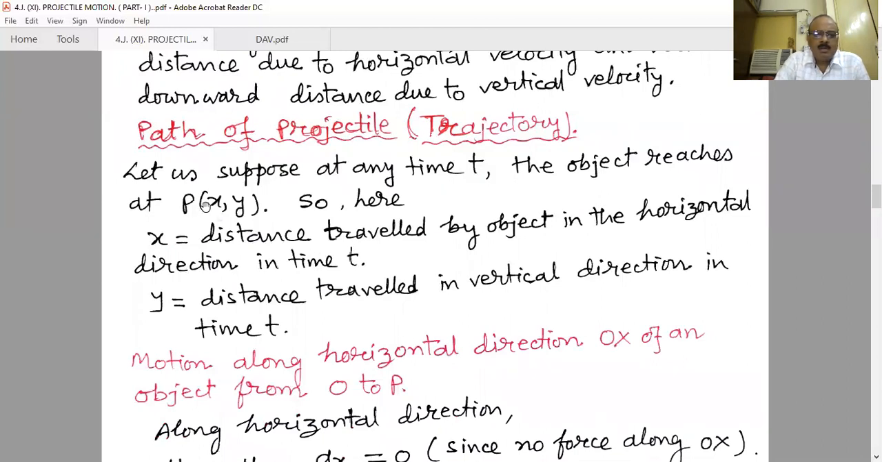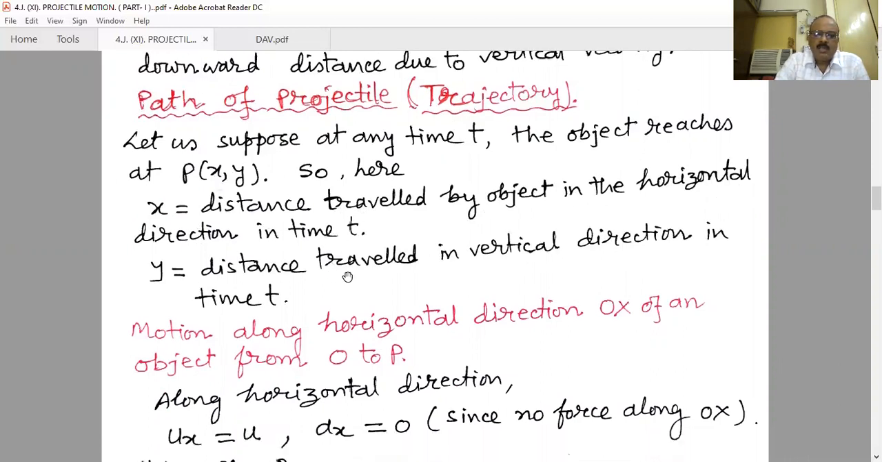x is the distance traveled. Let us suppose that at any instant of time t, the object reaches P(x, y), so that x is the distance traveled by the object in the horizontal direction in time t, and y is the distance traveled in the vertical direction in time t.